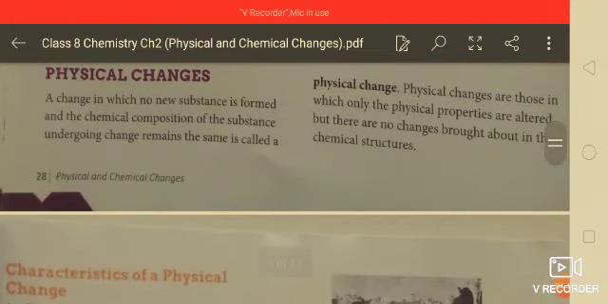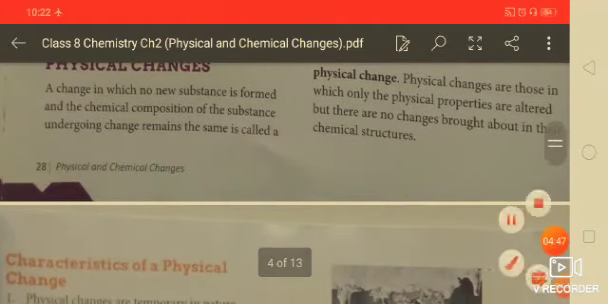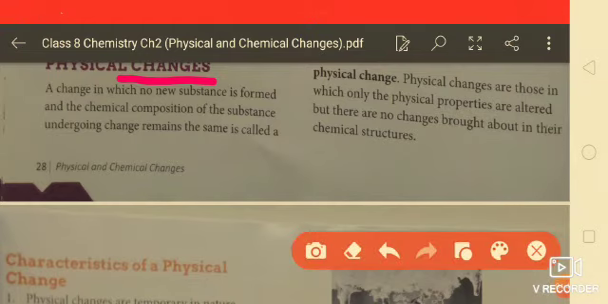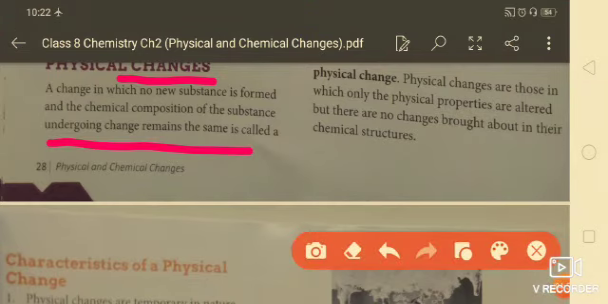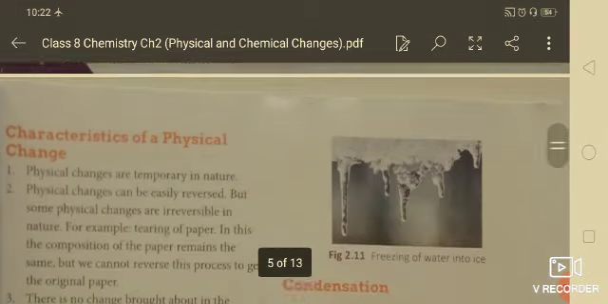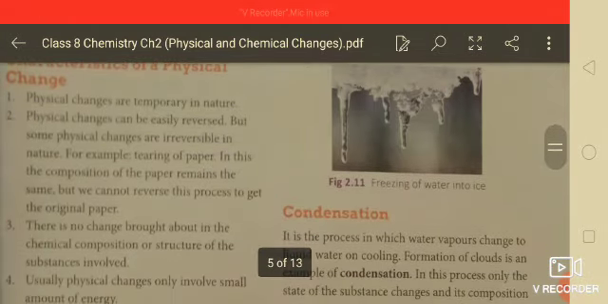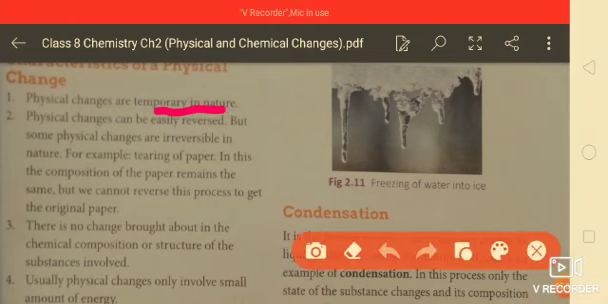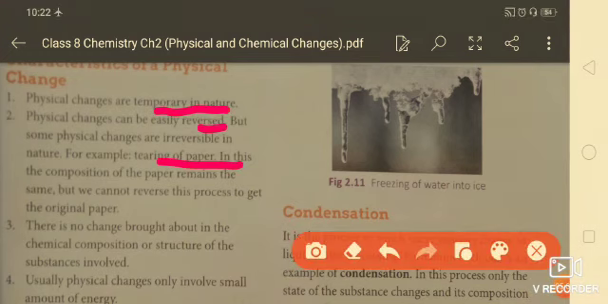Next one is physical changes. A change in which no new substance is formed, and that is reversible also, is called a physical change. Physical changes are those in which only the physical properties are changed, but there is no change brought about in their chemical structure. Next one is characteristics of physical changes. It is a temporary change and it is reversible, for example tearing of papers.